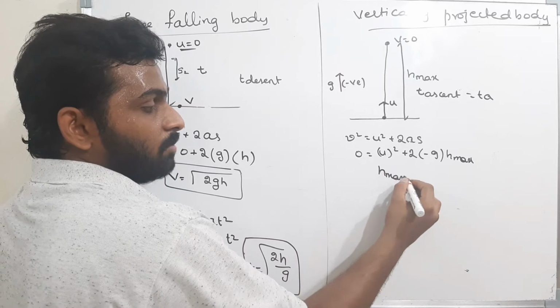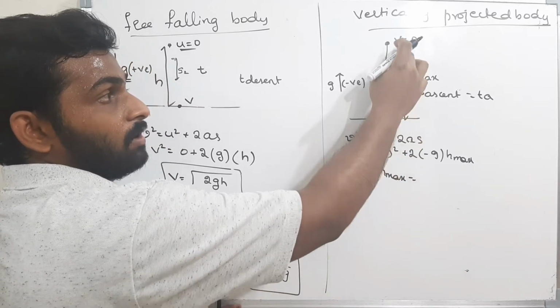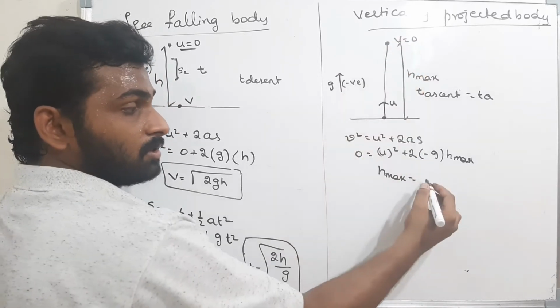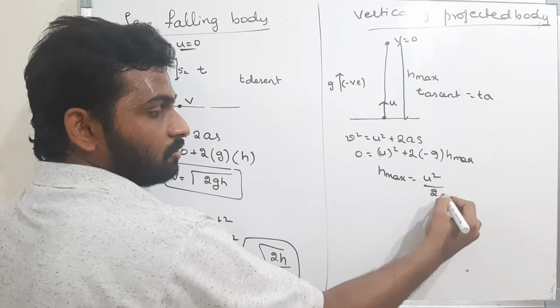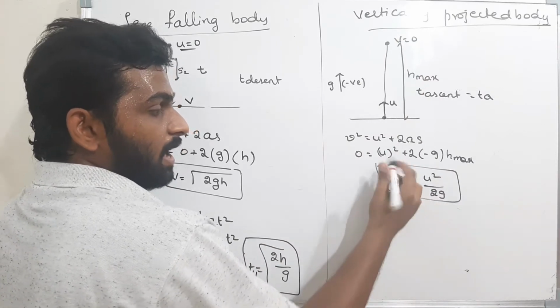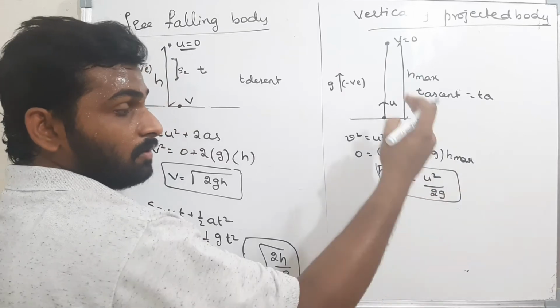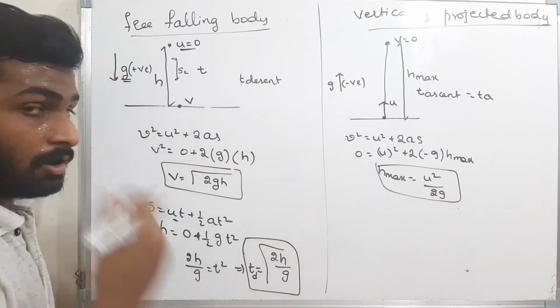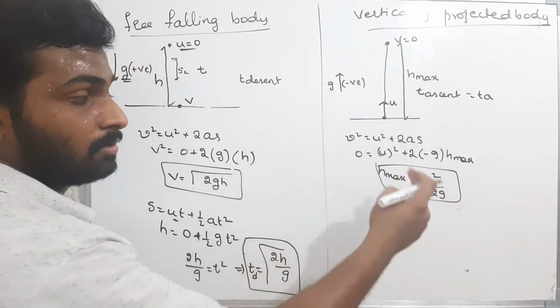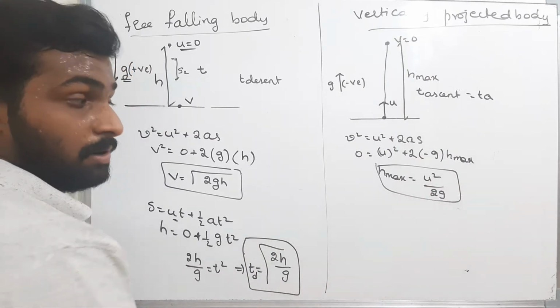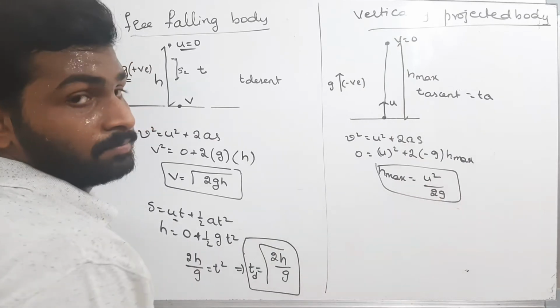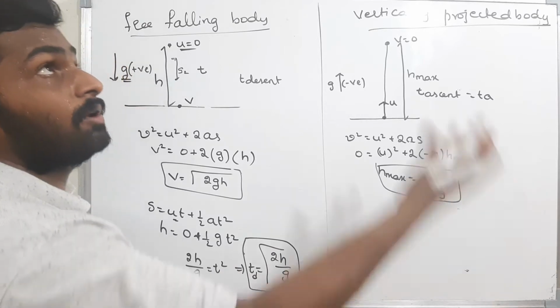Therefore, what is h max? H max, the maximum height traveled by the body when the final velocity is 0, is how much? U square by 2g. That is the maximum height achieved by the body when it is projected with the velocity. What is the vertical velocity? The vertical velocity is u. Therefore, u square by 2g. Please remember this, u square by 2g, where u is the vertically projected velocity.